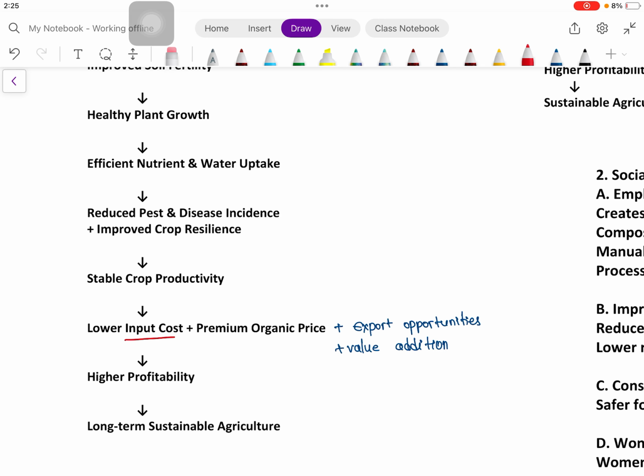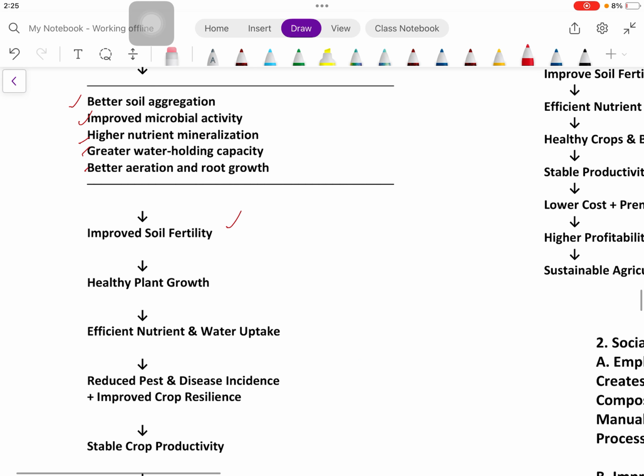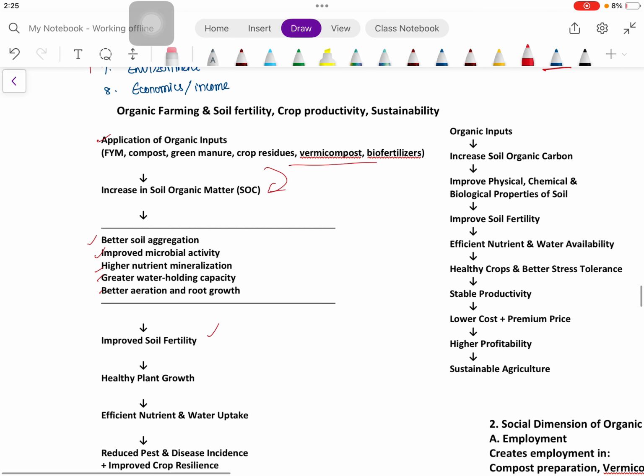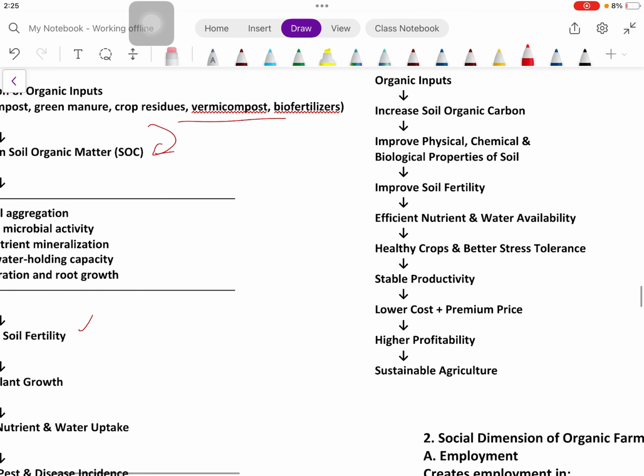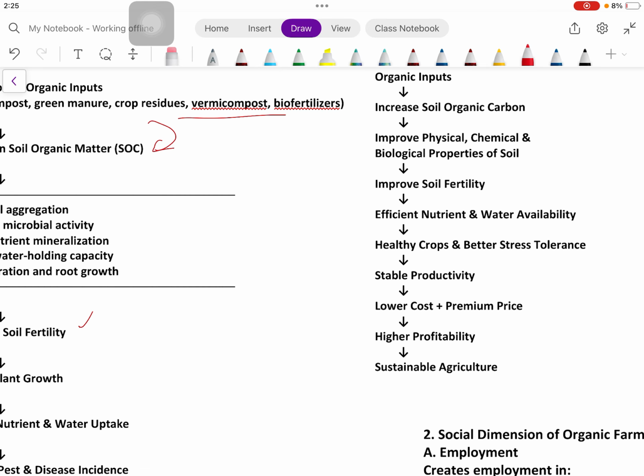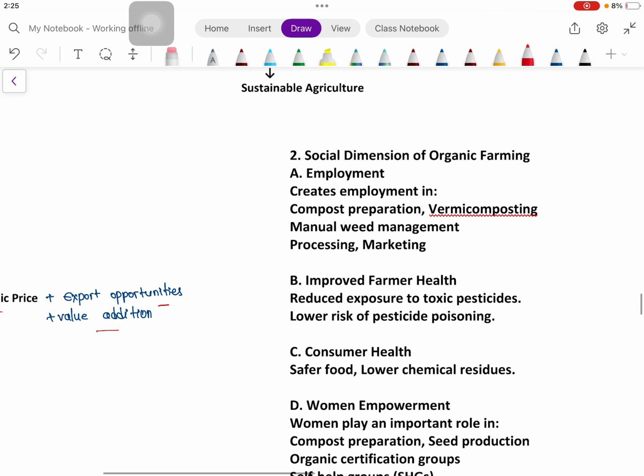So the input cost is lower, with premium organic prices, export opportunity, and value addition, then higher profitability will be there, and that will actually lead to sustainable agriculture. So we linked organic farming with soil fertility, crop productivity, and sustainability. Okay, so this is the brief form of that. We can write this in the exam for better attention of the examiner.